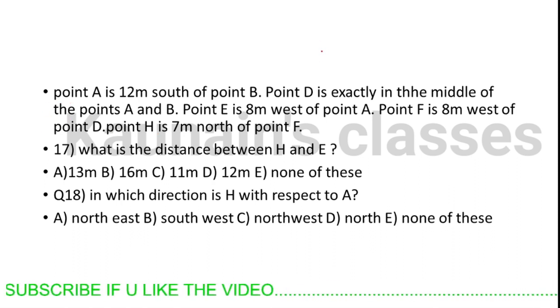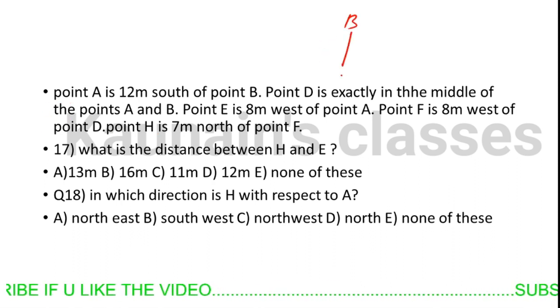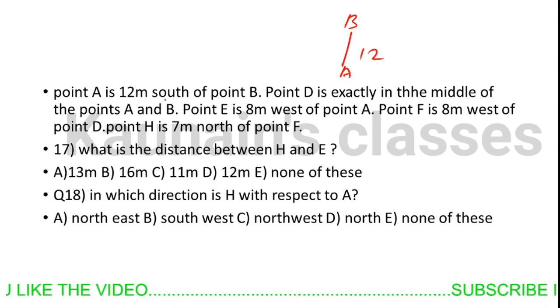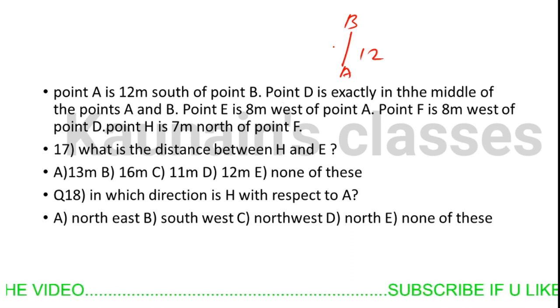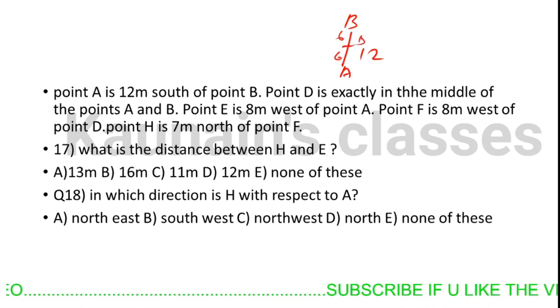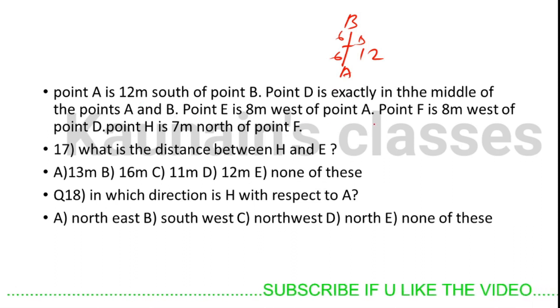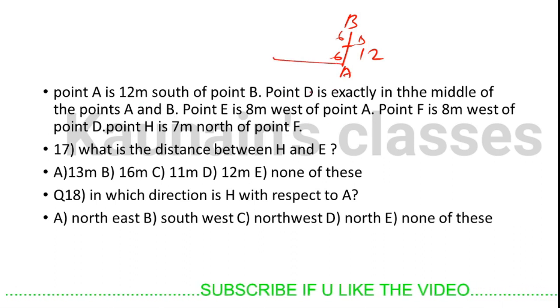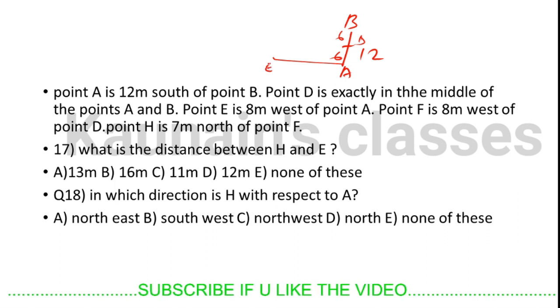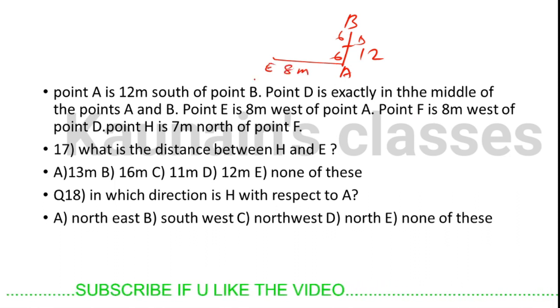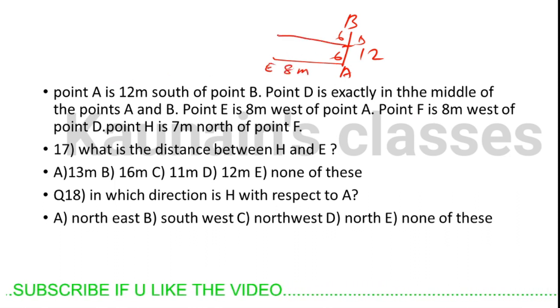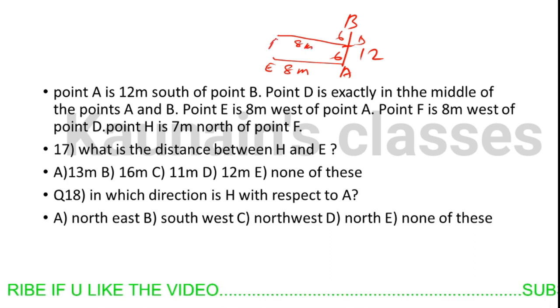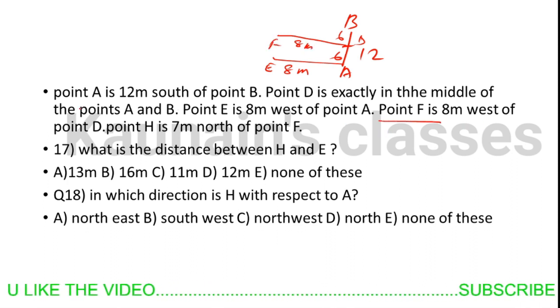Okay, A is to the south of B. A is here, 12 meters south of B. D is exactly in the middle of A and B. E is to the west of A. E is 8 meters to the west of A. F is 8 meters west of D. F is here, and F is 8 meters to the west of D.